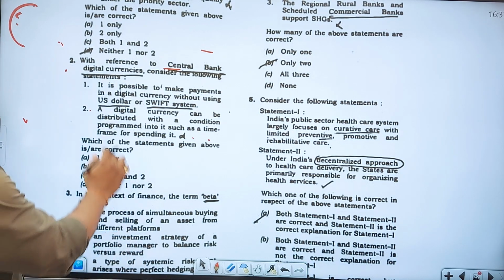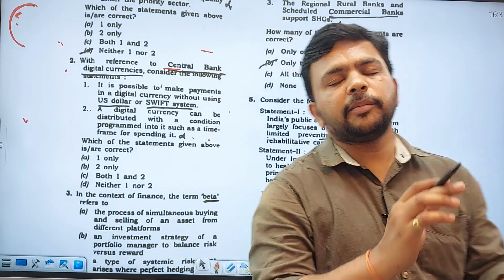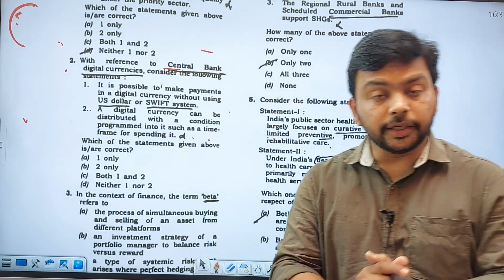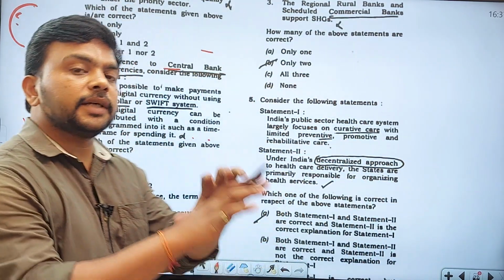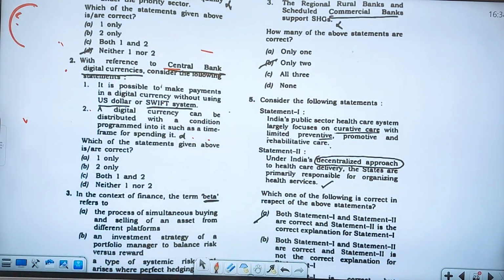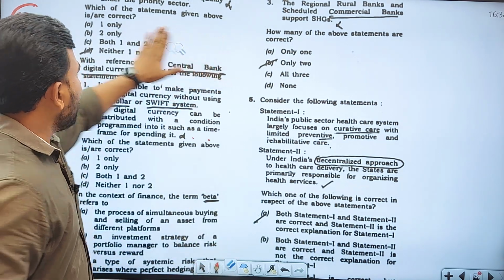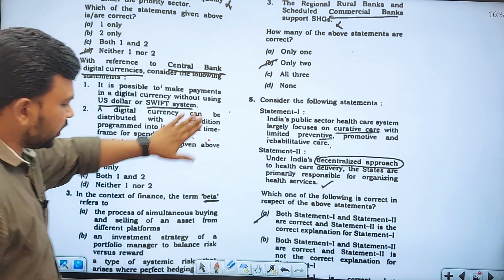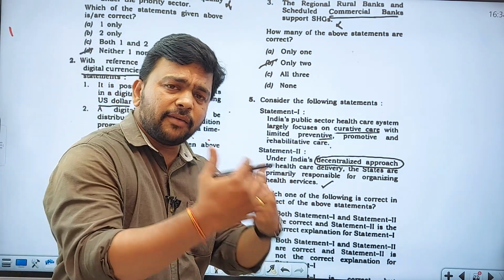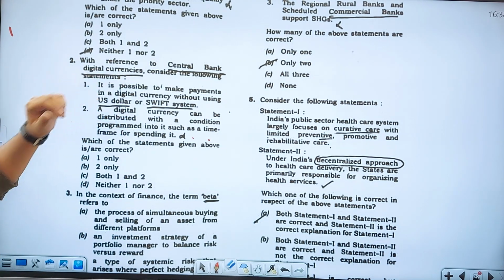So what are the statements he has given? Central bank digital currencies were introduced by the RBI, and that's why it was asked. But he has asked a general question related with central bank digital currency. Why? Because RBI has introduced it on a pilot basis. RBI is working on it, seeing how these work, and it has to do a lot of research. So they have asked a basic question. With reference to central bank digital currencies, consider the following statement.